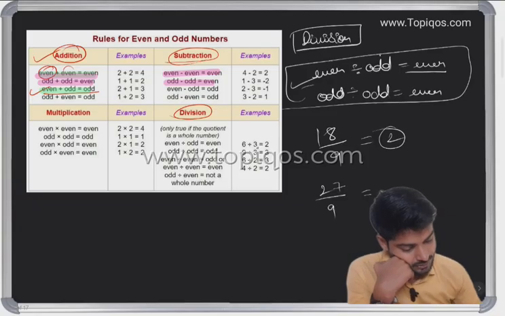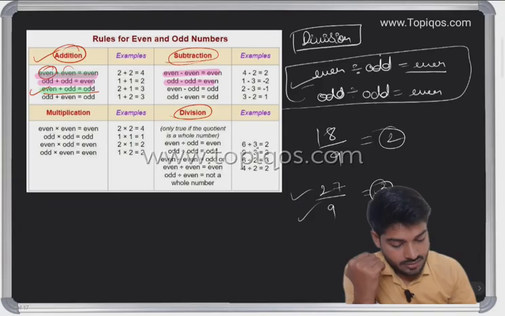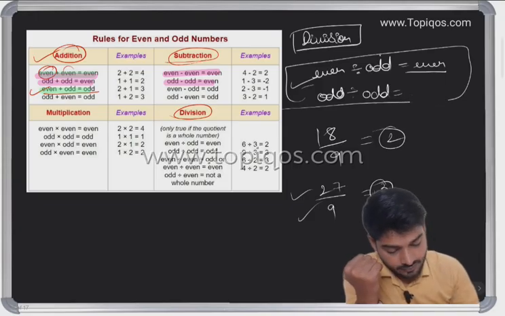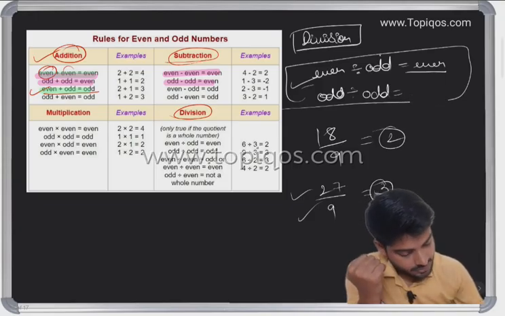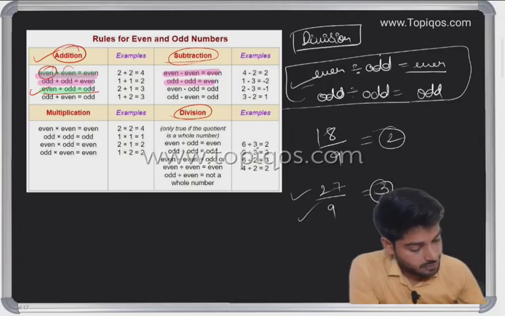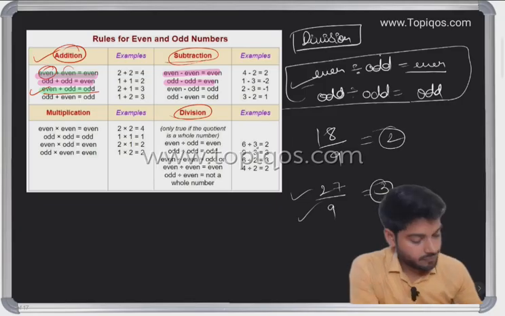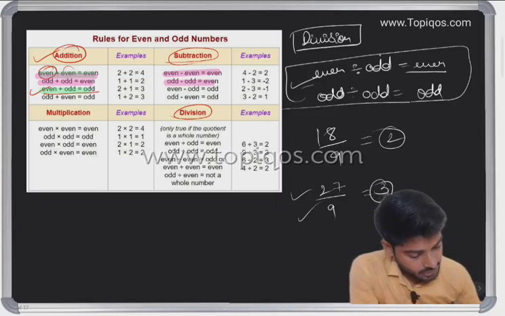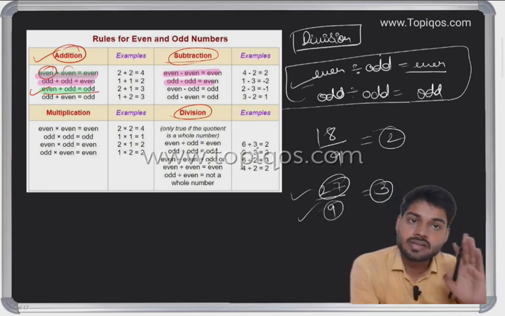Okay, so this is also an odd number, this is also 27, odd. Okay, so odd divided by odd is what? Sorry, odd only. We have written even there. So odd divided by odd would be what? We have an odd here, we have an odd here, we have taken this odd and this odd. So odd divided by odd is going to be odd only.